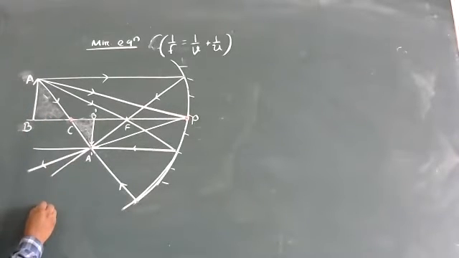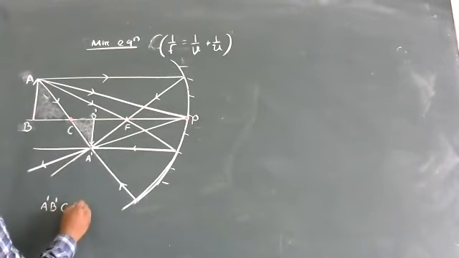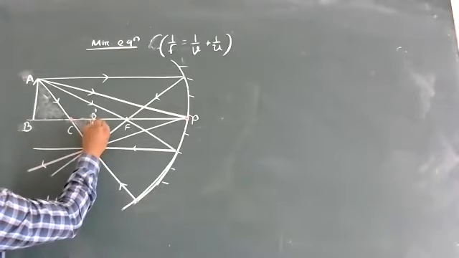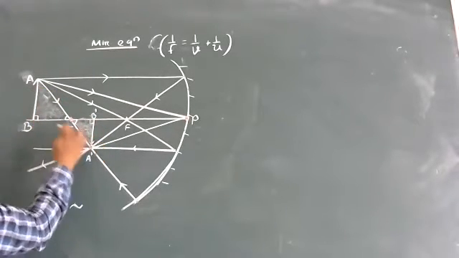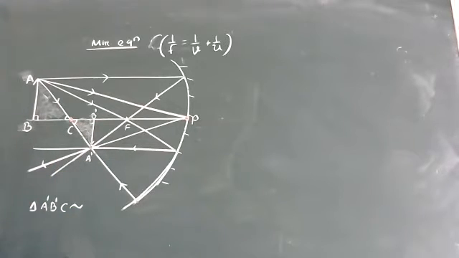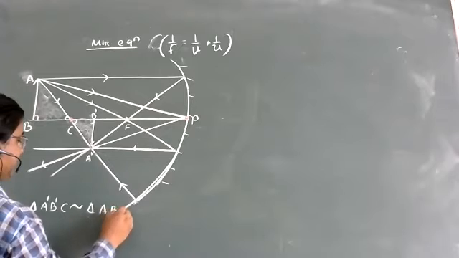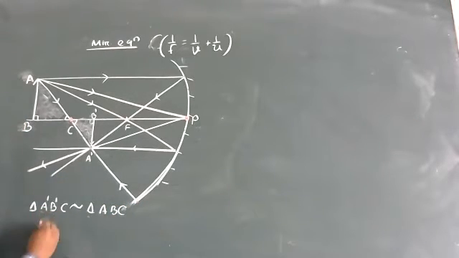Suppose I'm going for the common point C. Let us go for the triangle A prime, B prime, C, because these two are similar. This is 90, this is 90, and this is the opposite angle, so by default these two angles will be equal. According to the AAA concept, these two triangles are similar. So I will write triangle ABC is similar to triangle A prime, B prime, C. Always I want to write A prime B prime by AB.